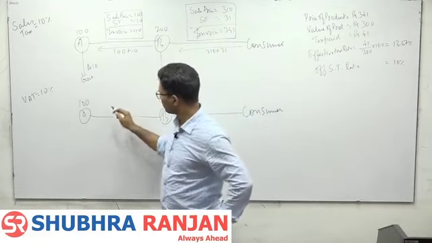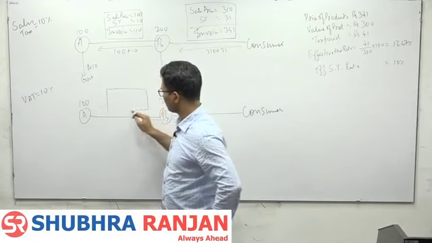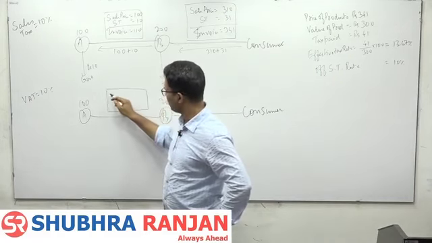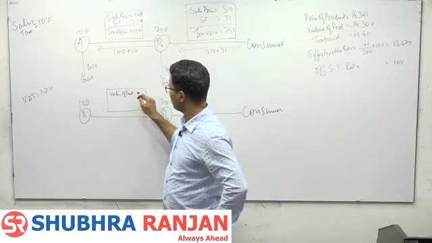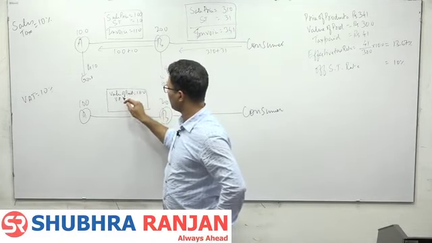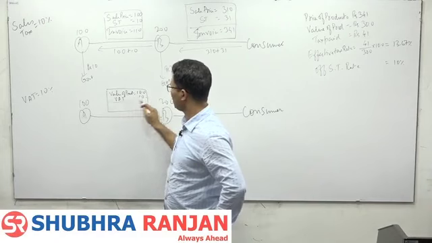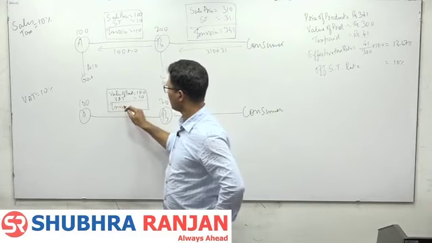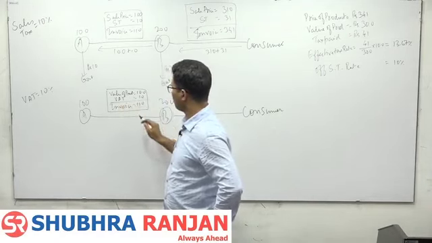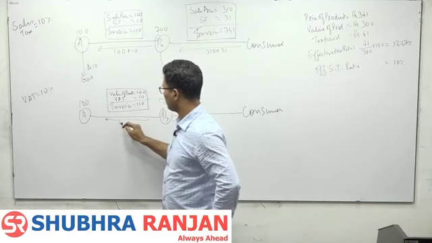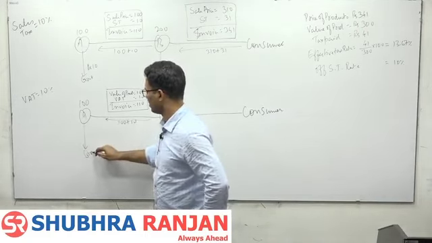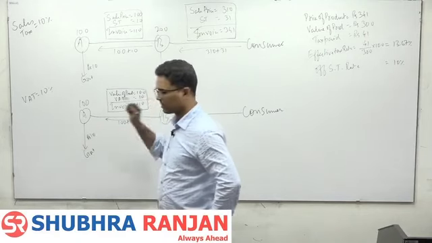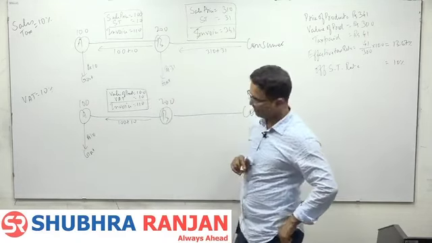So A: value of product 100, VAT 10, invoice 110. Okay, up to here it is simple.